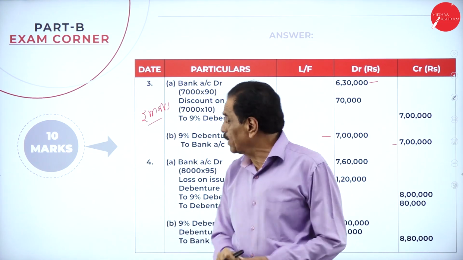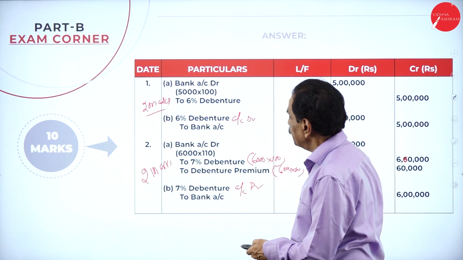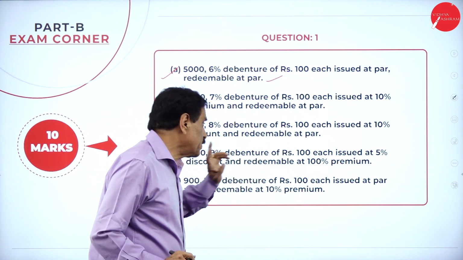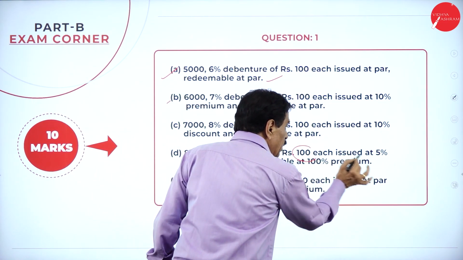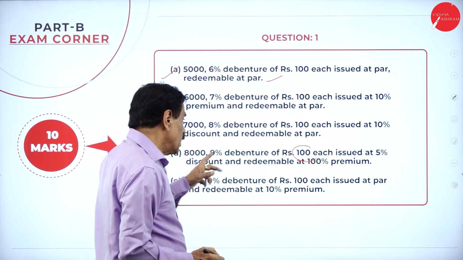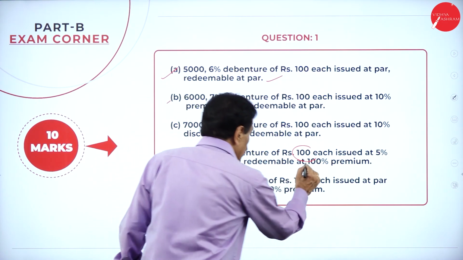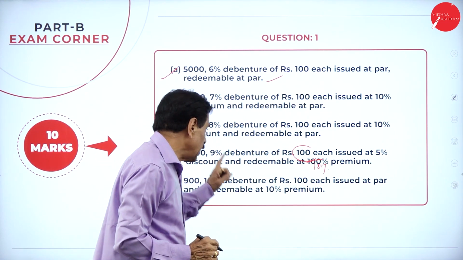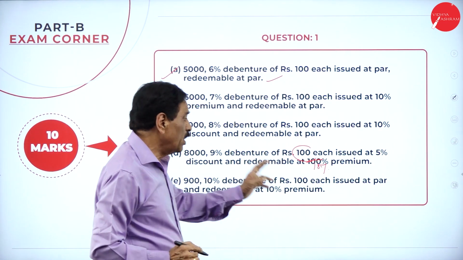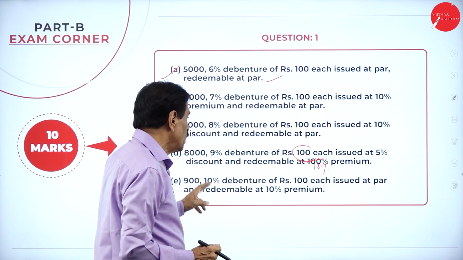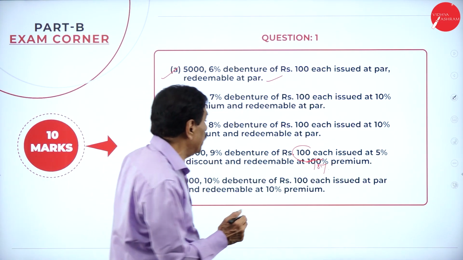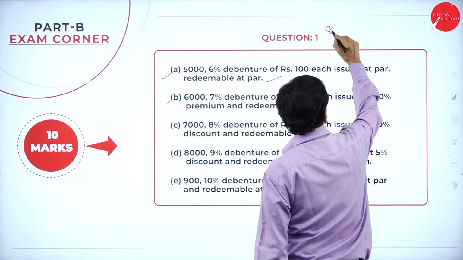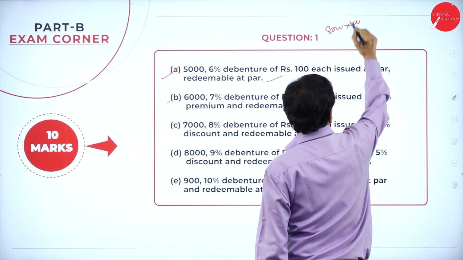Now we'll go to the next one, the fourth one. 8,000, 9% debenture of rupees 100 each, issued at 5% discount, redeemable at 10% premium. 8,000 into 100, 8 lakh.